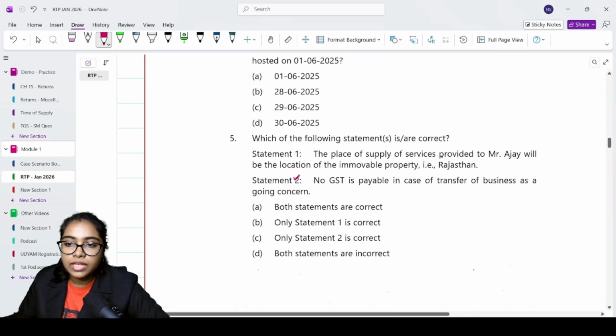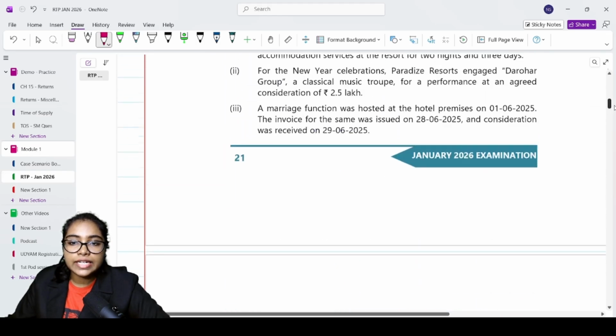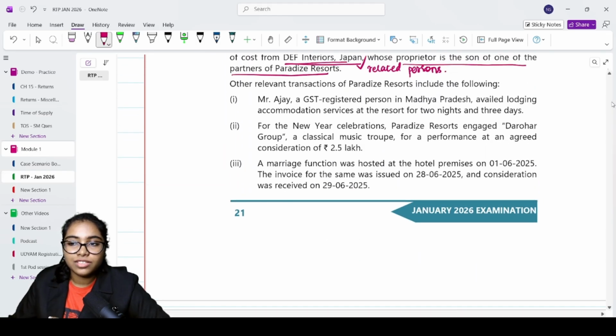So where is the question? The place of supply provided to Mr. Ajay will be the location of the immovable property. Correct, no? So statement 1 is also correct. Statement 2 is also correct. So both statements are correct. See how easy it is when you've already read the question, right? You're able to connect it easily, correct?